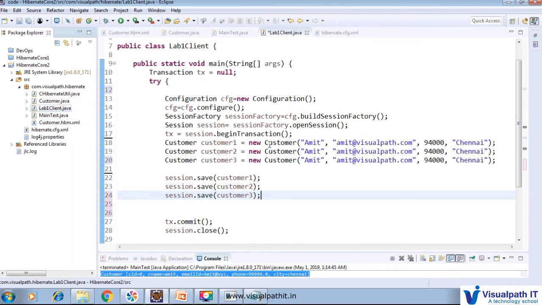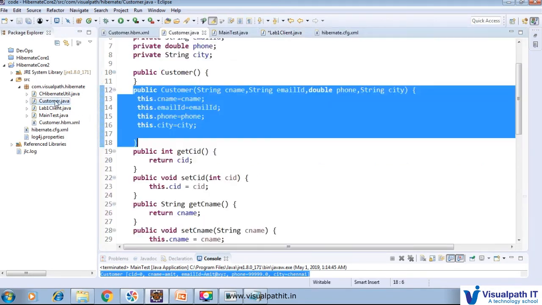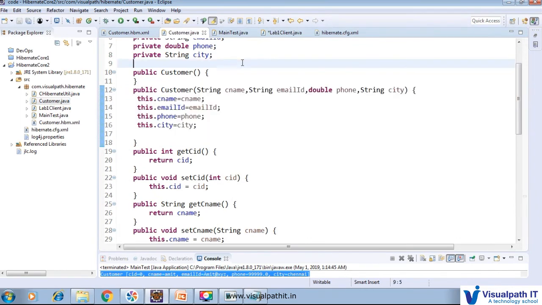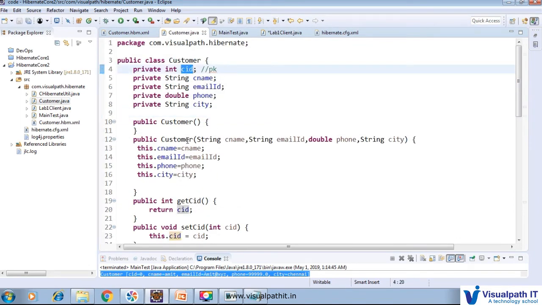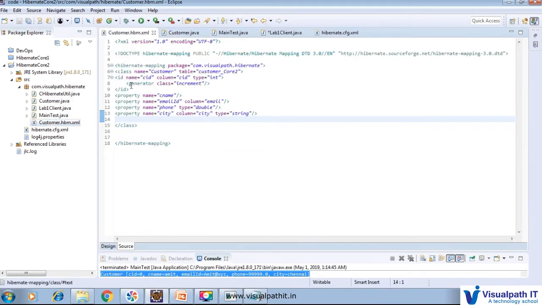Here, when I created the customer object, we did not initialize the primary key. So customer has a CID, but we did not initialize that CID here in this parameterized constructor. So it will be generated automatically. First we add the Hibernate mapping with the package name com.visualpath.hibernate, where our class is available.